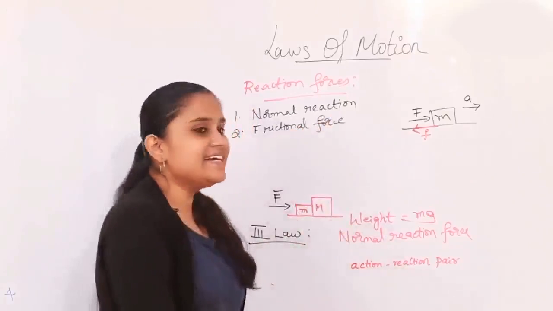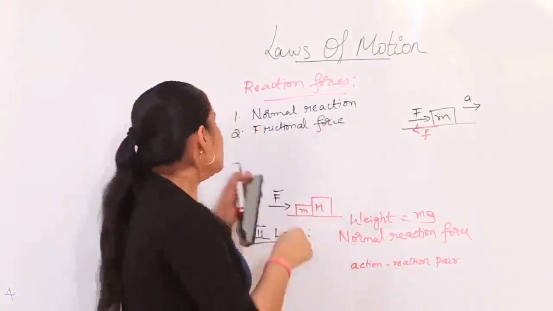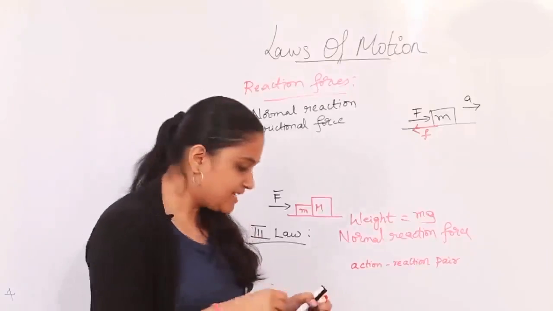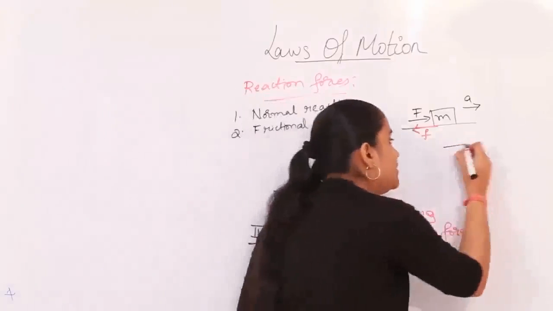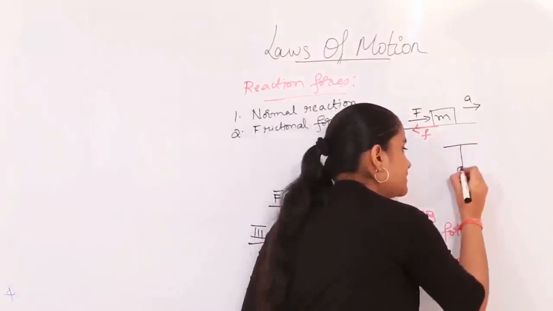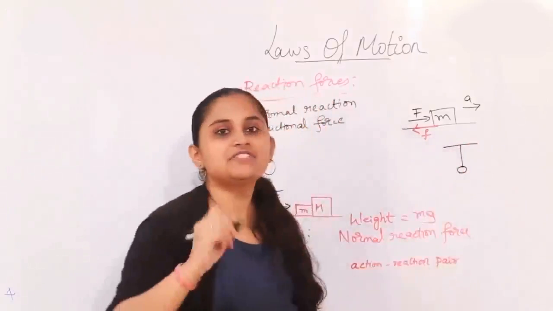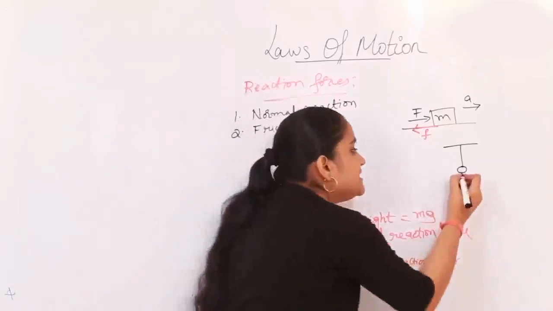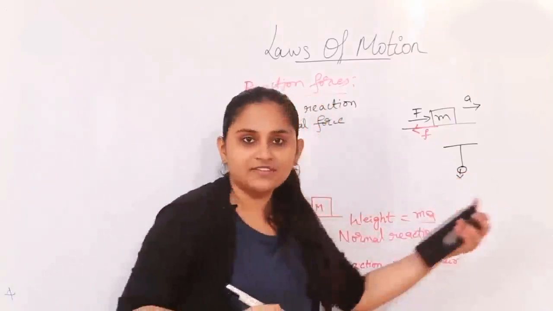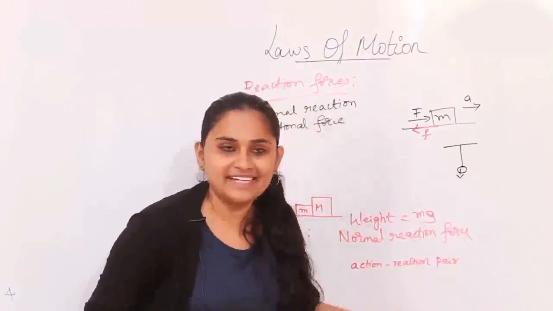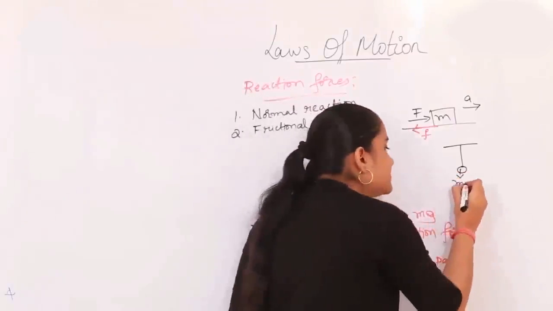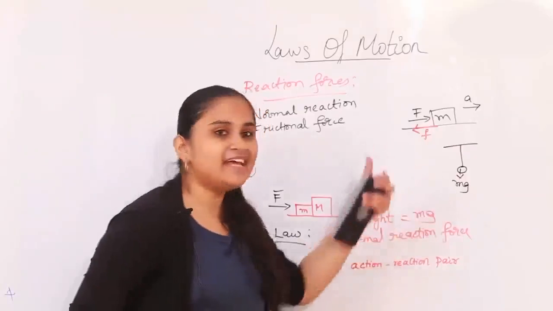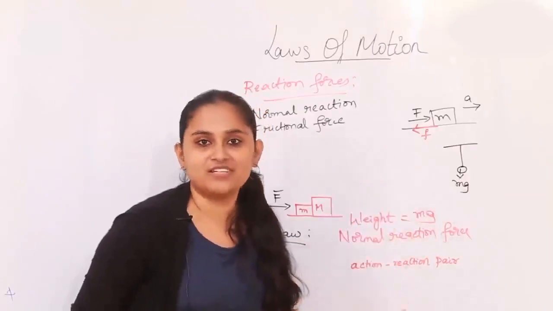Now, I'll take another example where there's another type of reaction force. Let me take an example of a pendulum. Let's say this is a bob which is attached by a string to a ceiling. Obviously there's the weight of the bob acting downwards. According to Newton's third law, for every action there should be an equal and opposite reaction.